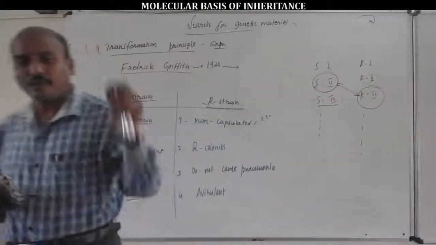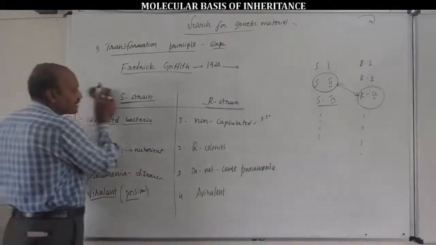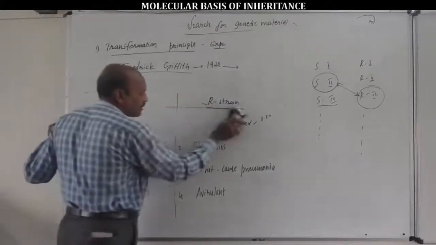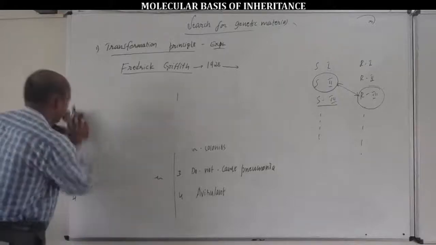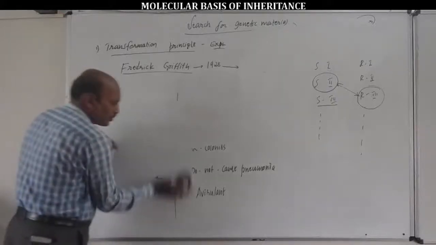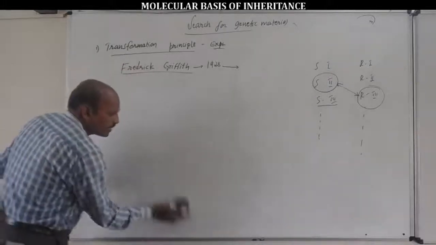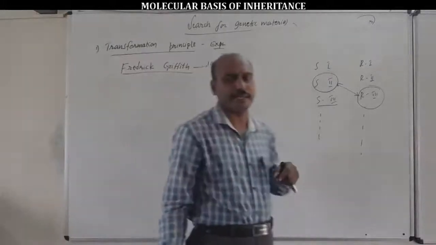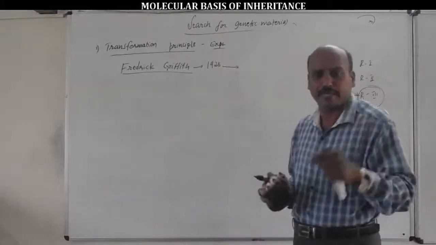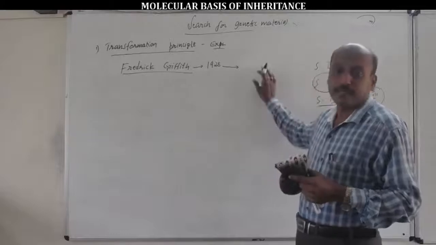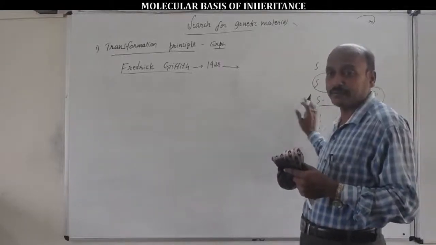Frederick Griffith conducted experiments on Streptococcus pneumoniae bacteria, Diplococcus pneumoniae bacteria, or Pneumococcus pneumoniae bacteria by selecting S second and R third strain of bacteria.